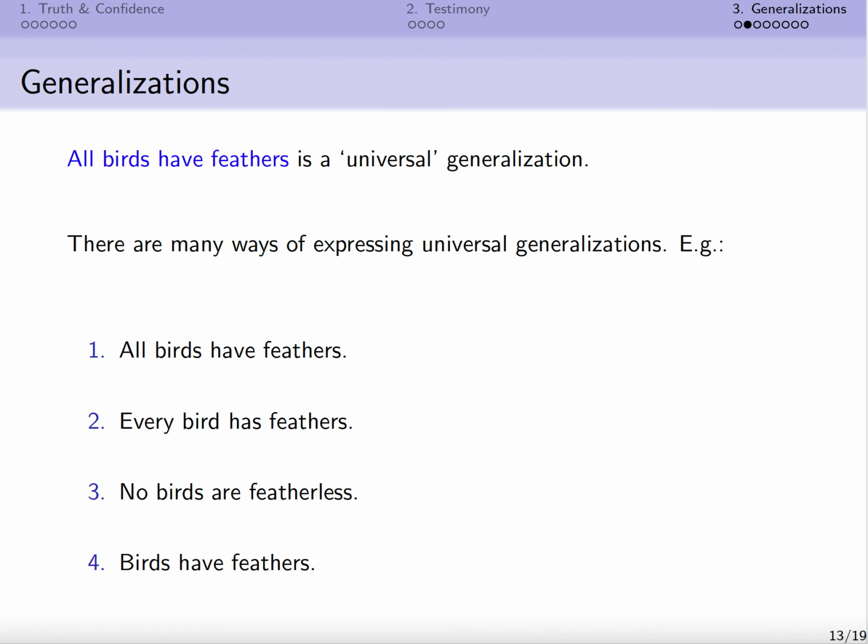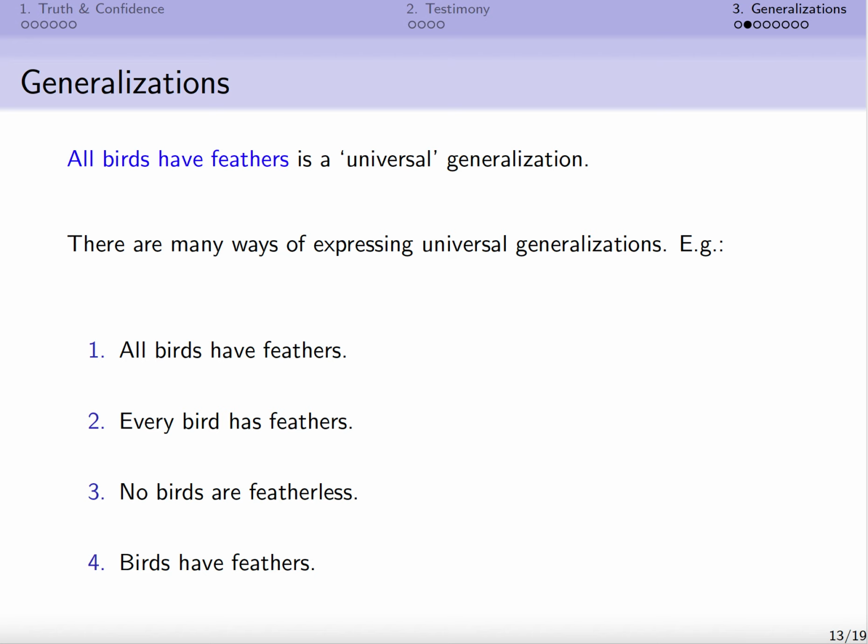So all birds have feathers is basically the same thing as saying every bird has feathers. So 2 there on the slide is saying something universal about birds. They all have feathers. Universal generalizations can sometimes also be expressed negatively. If we consider 3 on the slide, no birds are featherless.